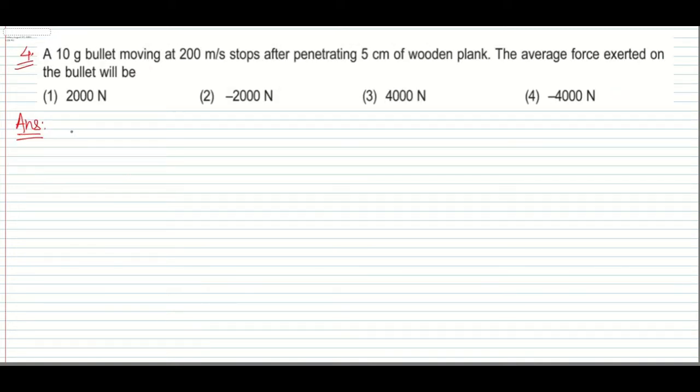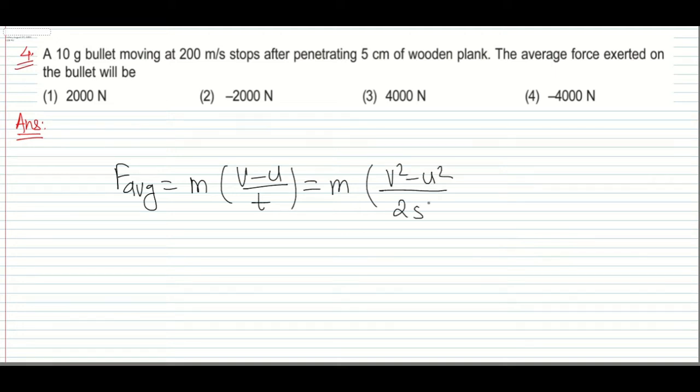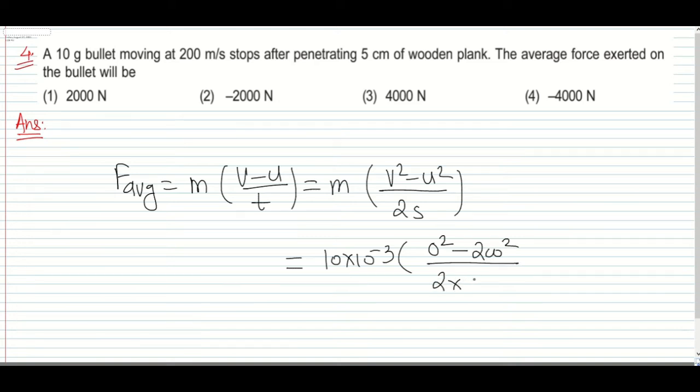Next question, the fourth question: a 10-gram bullet moving at 200 meter per second stops after penetrating 5 centimeter of wooden plank. The average force exerted on the bullet will be? So we want the average force. We know that it is mass times change in velocity divided by time, or else mass times v squared minus u squared divided by 2s. So you can write mass as 10 grams, so 10 into 10 to the power minus 3. Final velocity is 0 squared minus initial velocity 200 squared, divided by 2 into s, and s is 5 centimeters, so 5 into 10 to the power minus 2.